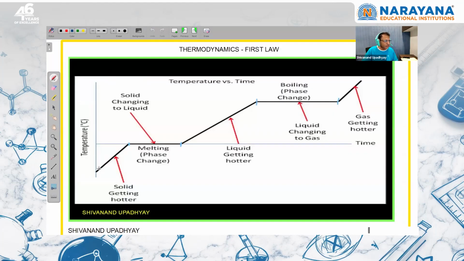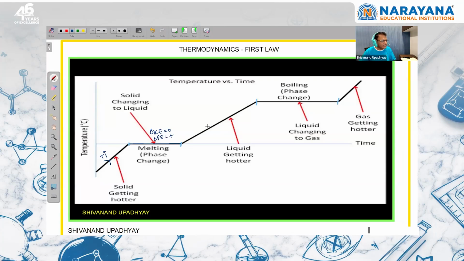So if we are discussing this phase transition, suppose the substance is existing in solid state and we are giving heat energy to the system. On giving heat energy, there is a change in kinetic energy because temperature is rising. When we heat a solid and its temperature increases, there is change in potential energy as well as kinetic energy. But when there is a phase transition, when this solid is going to melt, there is no change in kinetic energy of the system. Only the potential energy of the system is going to increase.